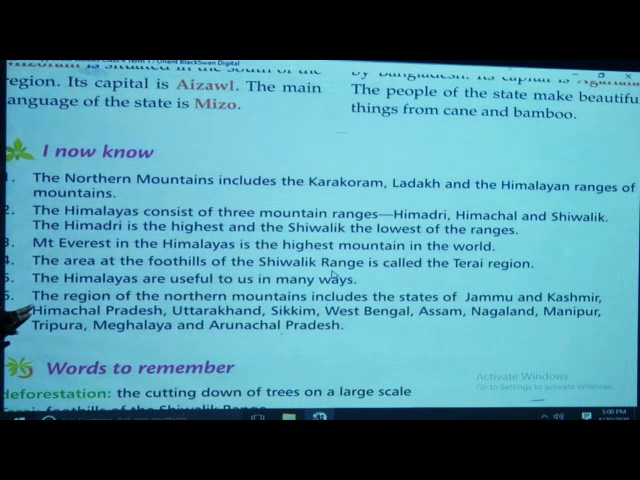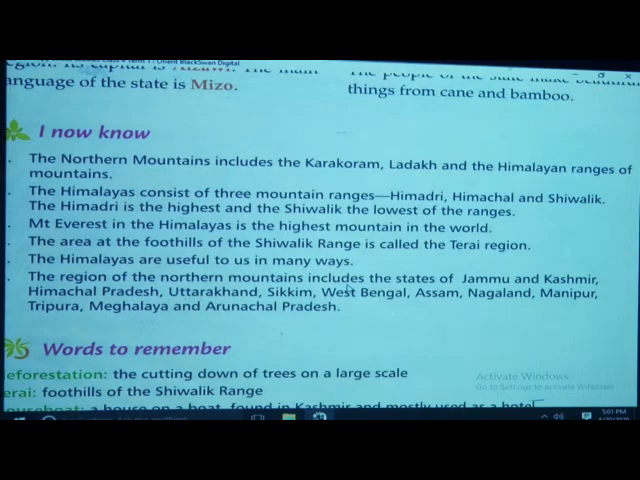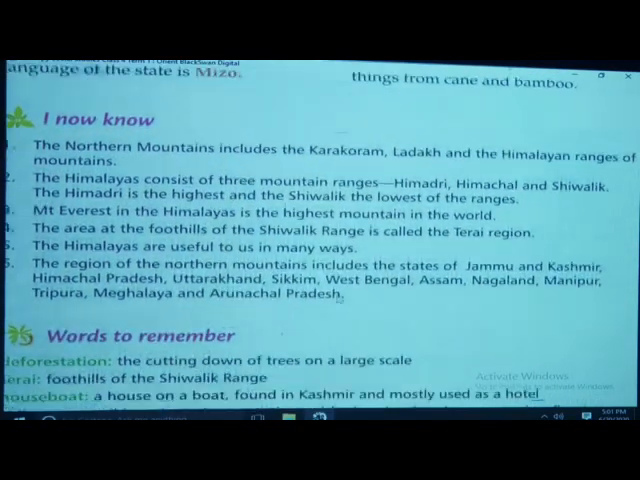The region of the northern mountains includes many states. We have studied the lifestyle, the traditional language and the main festivals there. It includes the states of Jammu and Kashmir, Himachal Pradesh, Uttarakhand, Sikkim, West Bengal, Assam, Nagaland, Manipur, Tripura, Meghalaya and Arunachal Pradesh. We have covered these in our entire lesson. So, it is the end of the lesson.